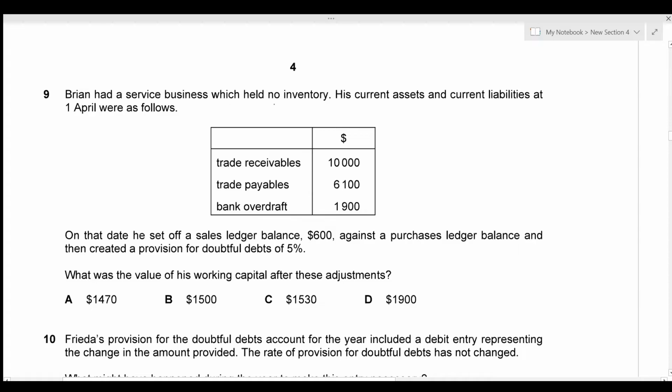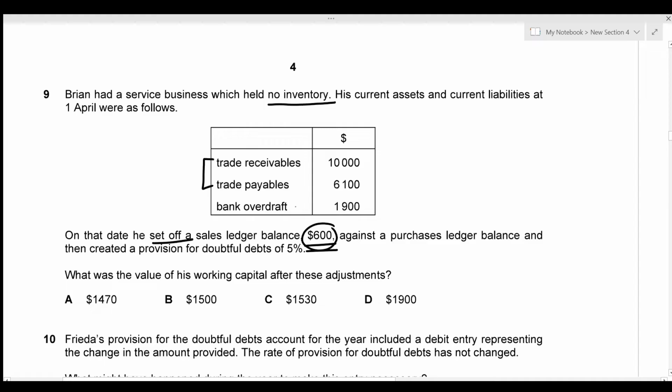Brian had a service business which held no inventory. His current assets and current liabilities at 1st April were as follows. So we're given the trade receivables, trade payables, and the bank overdraft. On that date, he set off a sales ledger balance of 600 against a purchase ledger balance. So this just means that the trade receivables and trade payables both should be reduced by this amount.